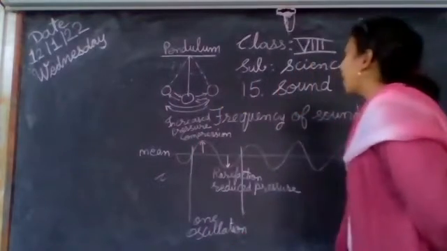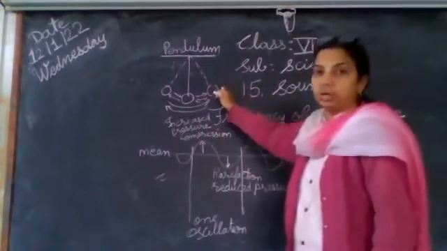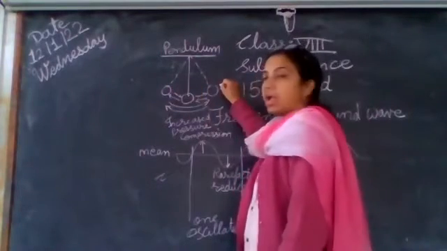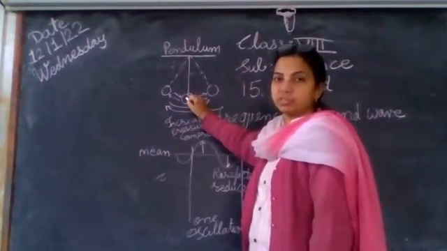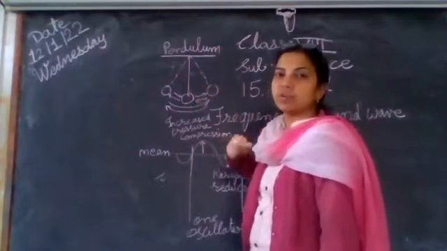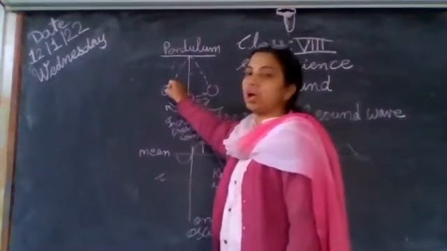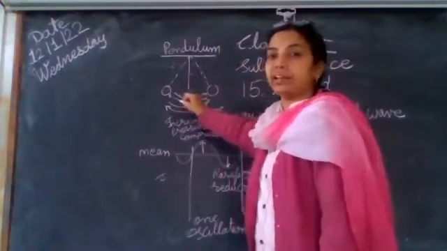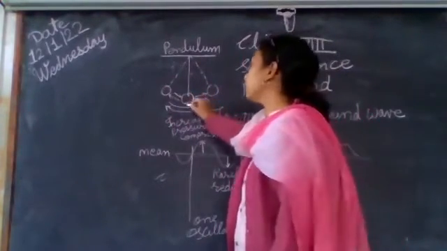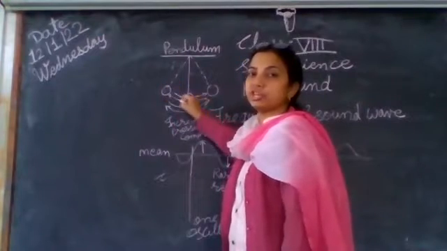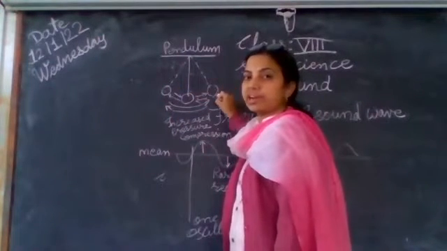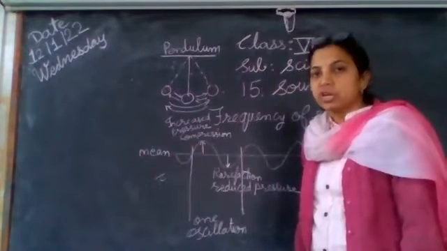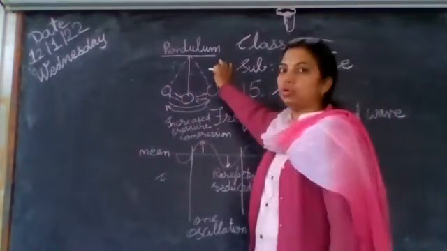Actually, we all have heard about the oscillation of a pendulum. A pendulum oscillates when it is moving to and fro from its original position. This is the mean position of the pendulum. It goes towards the right, it goes towards the left. So you can see the oscillation. One oscillation means going from one last position to the other last position and again going back. That creates one complete oscillation. So this is an oscillation of a pendulum.